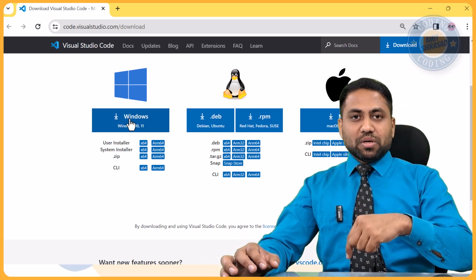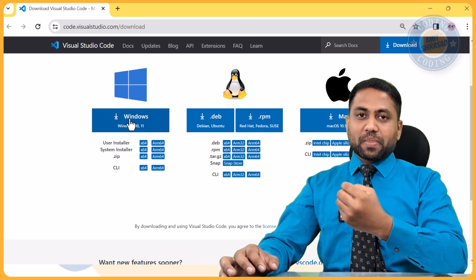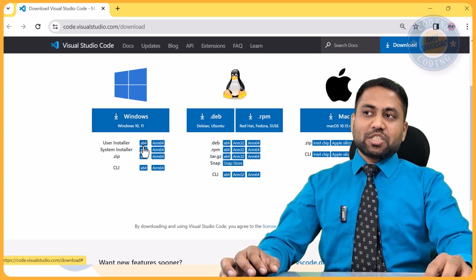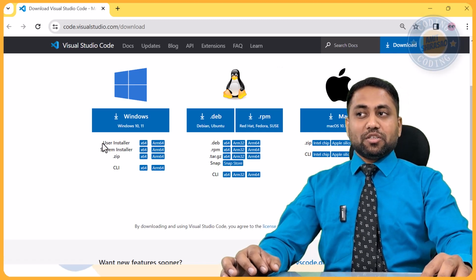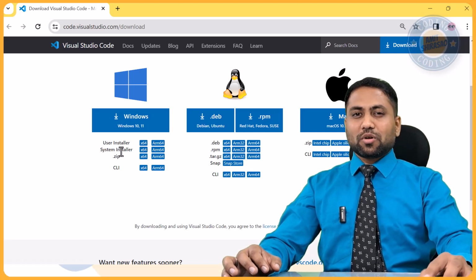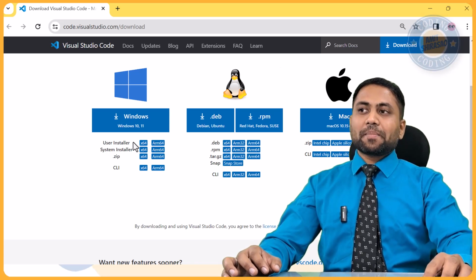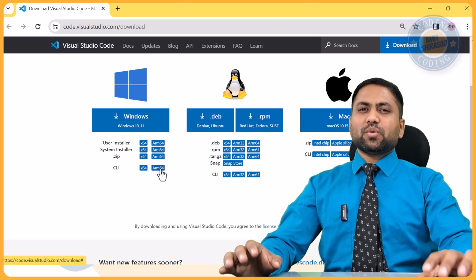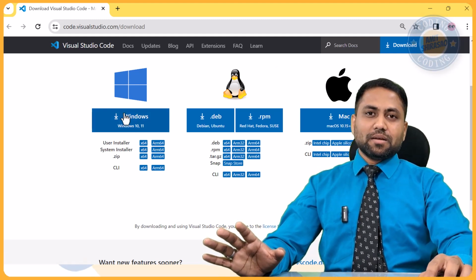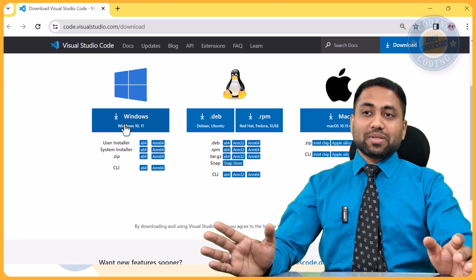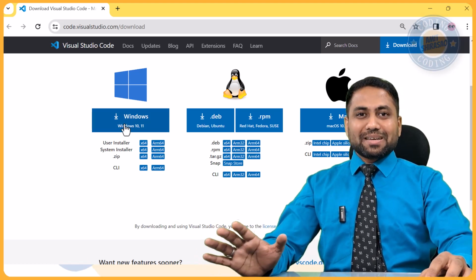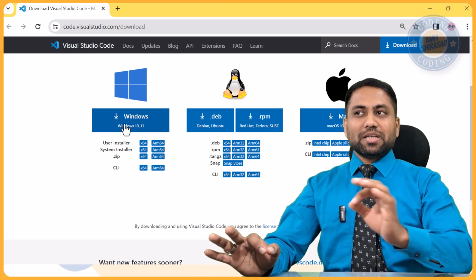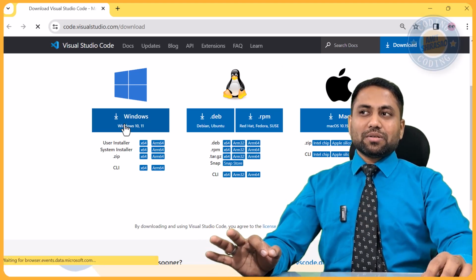But if I really know that, let us say it is Windows 11, and in Windows 11 also it is a 64-bit machine, and I want a user installer or a system installer. System installer means exe, user installer means msi. So if you are very clear about what you want, then you click one of these buttons. Otherwise, if you don't know anything about your system, just click this big button saying Windows. You should at least know that it's a Windows machine, right? So just click this button. It will automatically determine what kind of a system you're on, and accordingly it will download your setup.